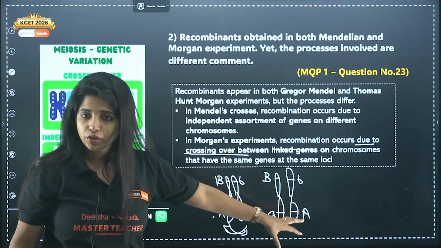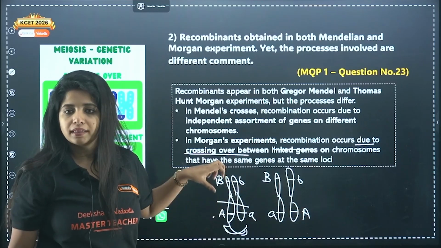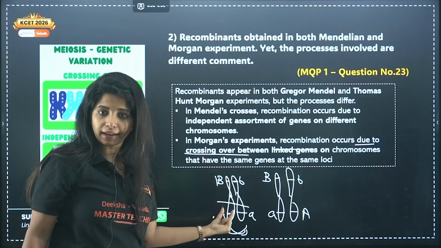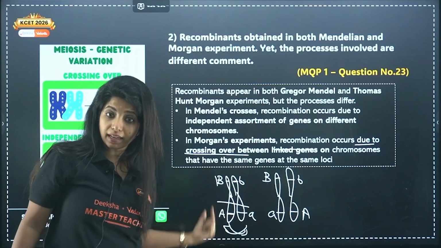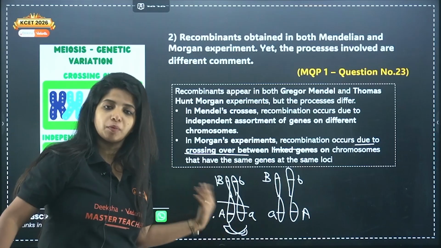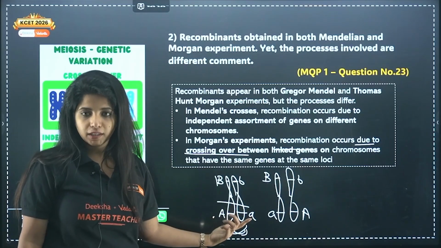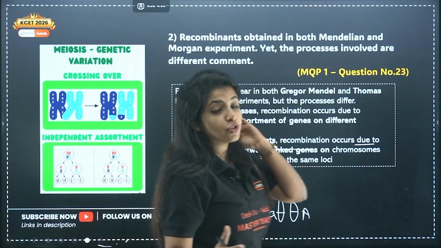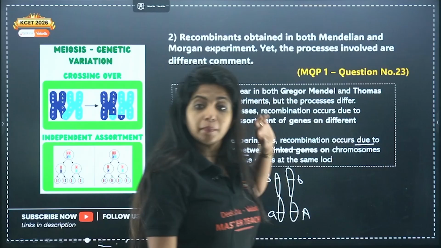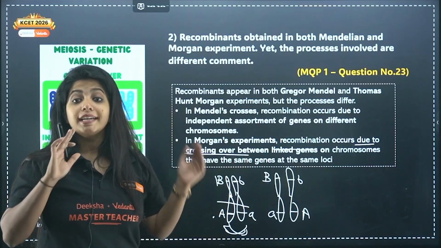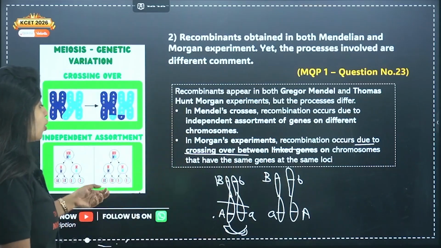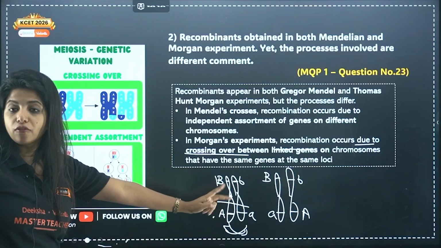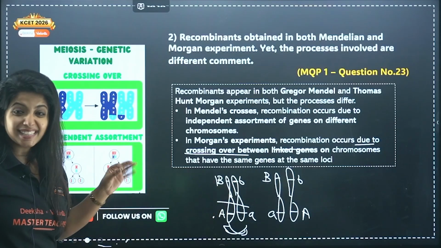It occurs due to crossing over on the chromosomes that have the same gene at the same loci. Capital A here, small a here, but they are coding for one particular character. It can be height, it can be anything. So Morgan's recombination was due to crossing over, whereas in Mendel's crosses, recombination is due to independent assortment. Here you talk about more than one chromosome, but over here you just talk about a pair of chromosomes. That's all. As easy as that.